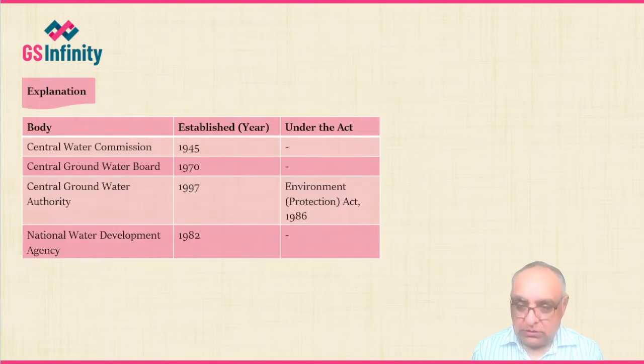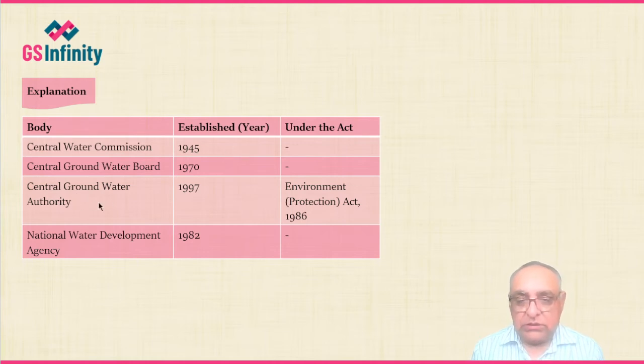So some information about it. Central Water Commission was established in 1945. So obviously it was established well before the enactment of the Environment Protection Act of 1986. Central Groundwater Board was established in 1970, obviously well before the enactment of the Environment Protection Act of 1986.